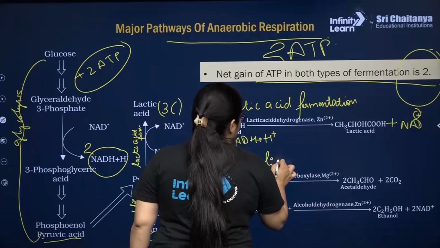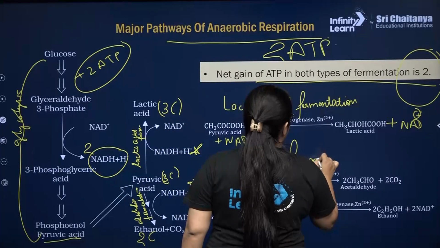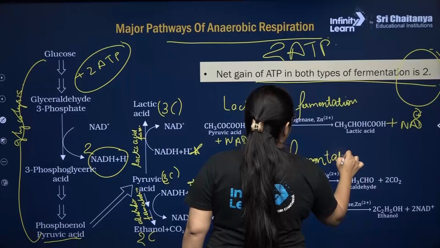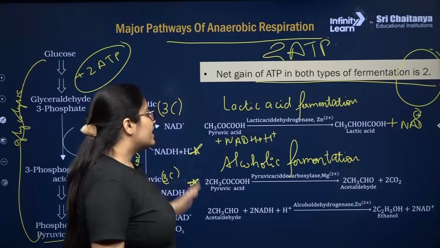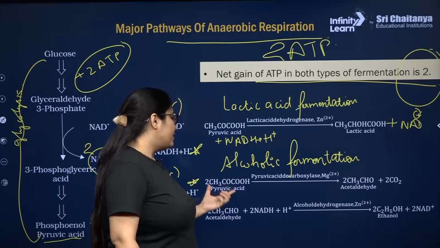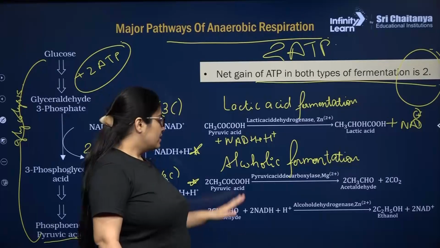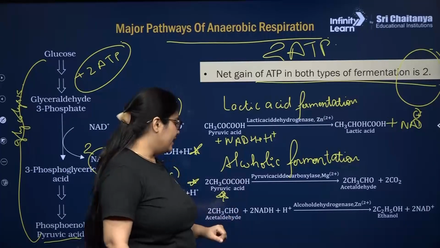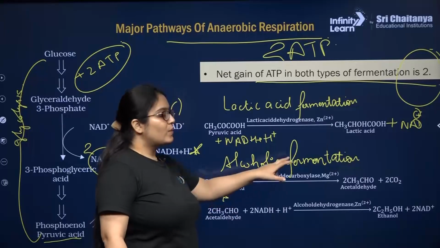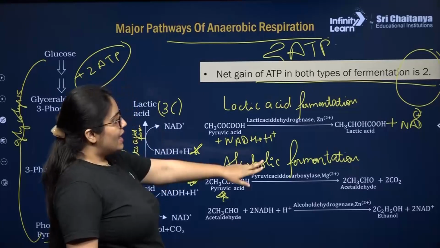And this is your alcoholic fermentation. So if you see in alcoholic fermentation, what will happen? First of all, the pyruvic acid will convert into acetaldehyde, in the presence of pyruvic acid decarboxylase and Mg2 plus.